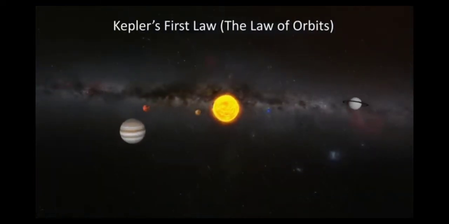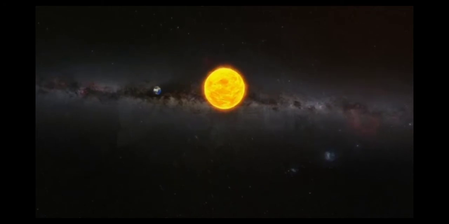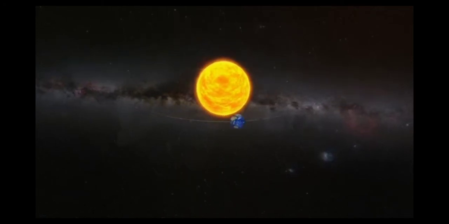Kepler's first law, the law of orbits. Contrary to the popular belief, planets don't revolve in circular orbits around the Sun. They move in elliptical orbits.